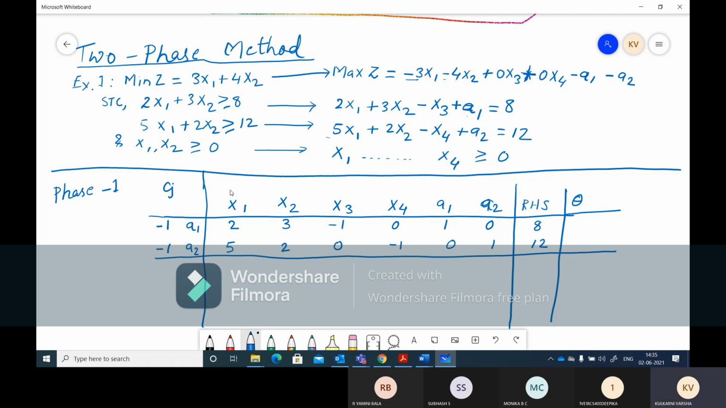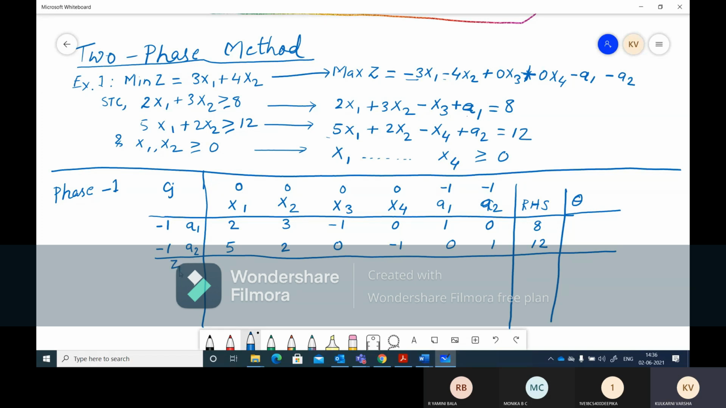But when we start phase 1, all the coefficients for all the variables will be 0 except for the artificial variables. For the artificial variables it will be -1, but for all the slack variables, surplus variables and decision variables, it will be 0. This is the difference you have to remember when starting phase 1 of the two-phase method. Okay, so is it clear? Up to this is clear.